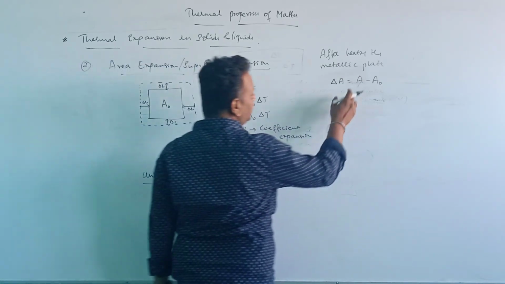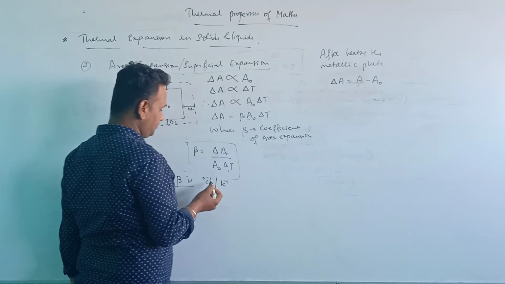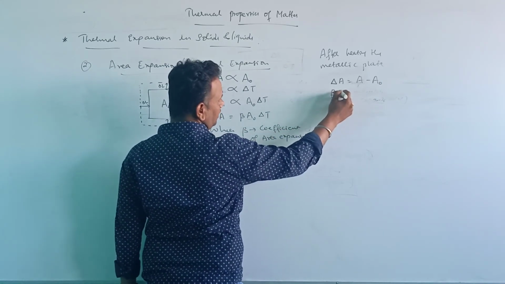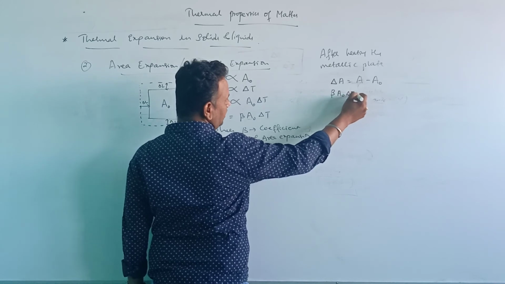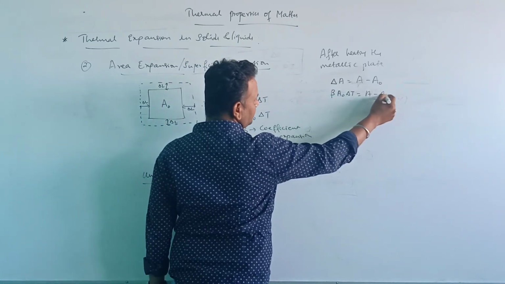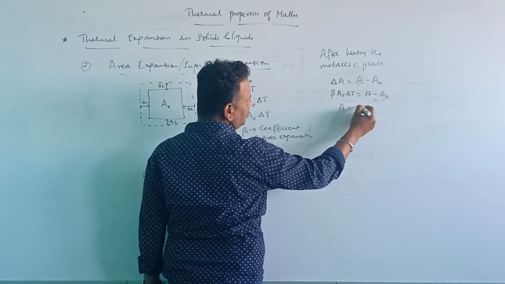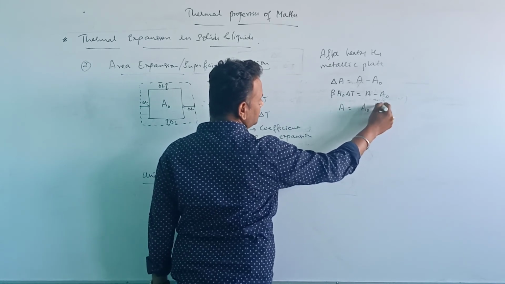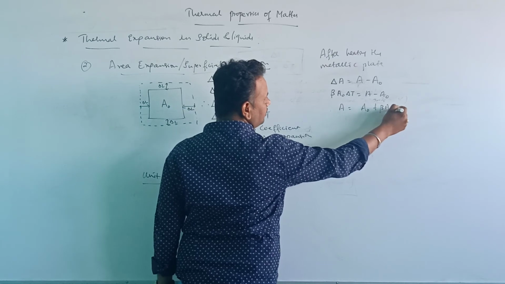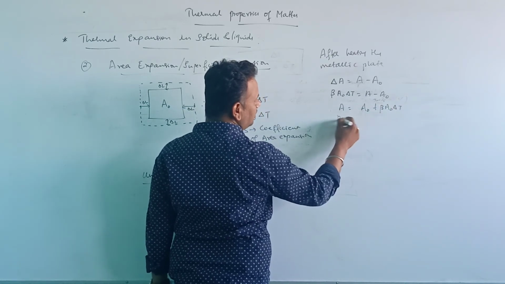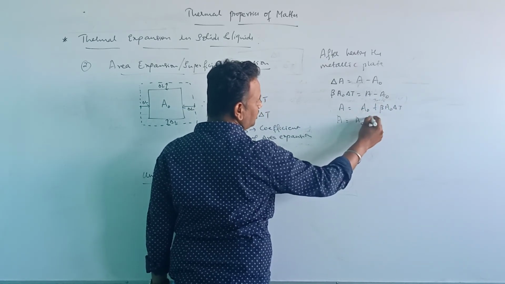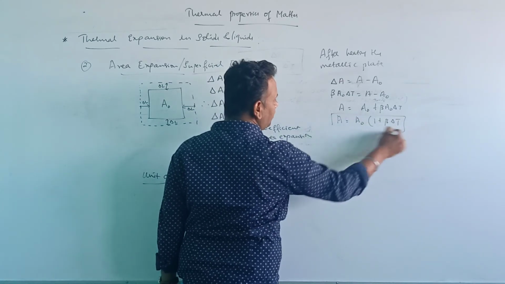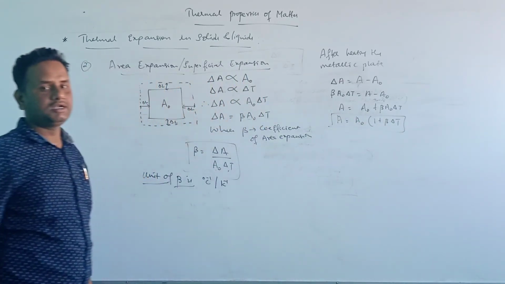So I can write delta A, meaning beta A0 delta T, is equal to A minus A0. So A is equal to A0 plus beta A0 into delta T. Taking the common term A0, A is equal to A0 into 1 plus beta delta T, which is the required expression